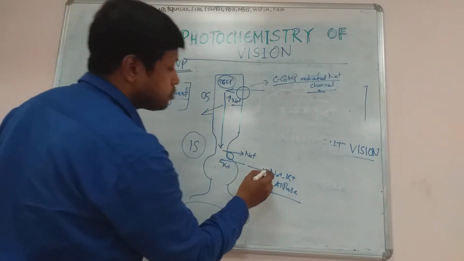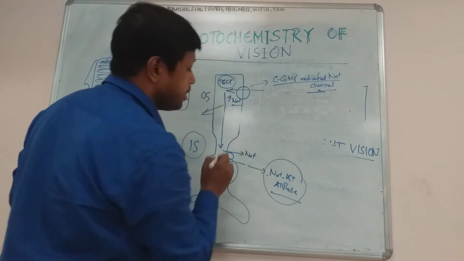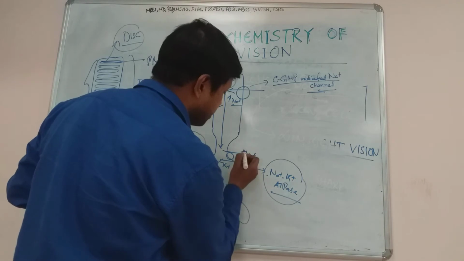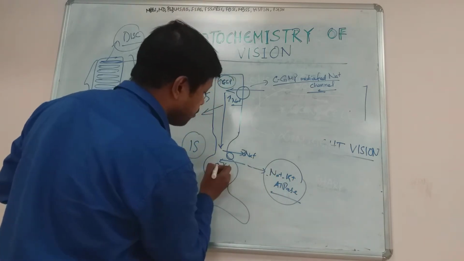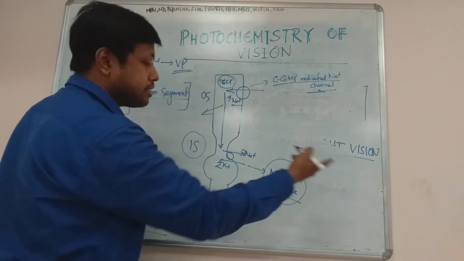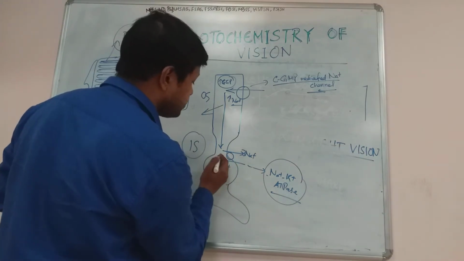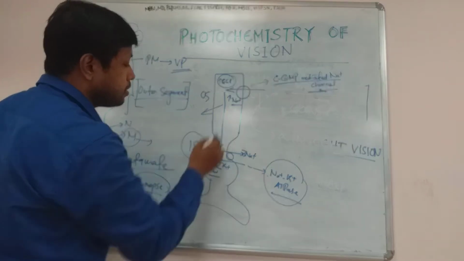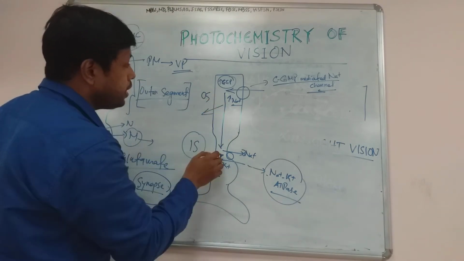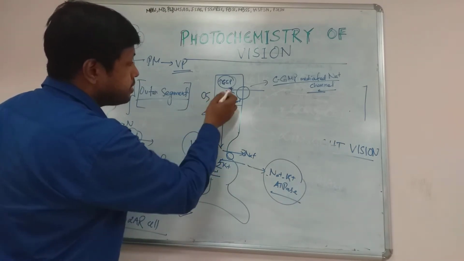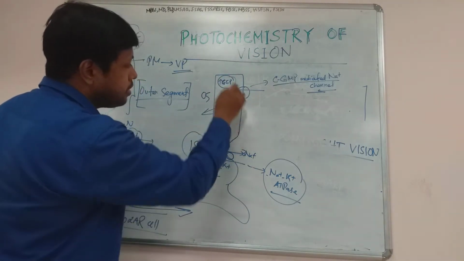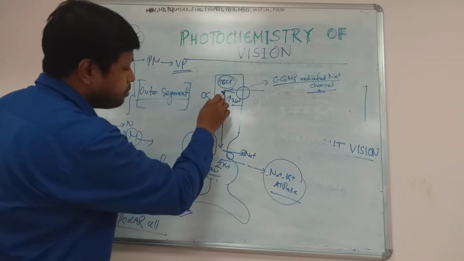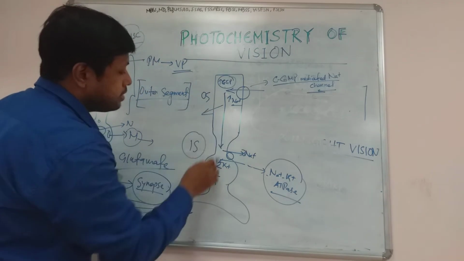a channel known as sodium potassium ATPase will be working here. Because of this sodium potassium ATPase pump in the inner segment, 3 sodium will be pumped out and 2 potassium will enter, just like it works in other cells. And that's why there will always be a low sodium gradient on the inner segment. That's why there is a gradient of sodium inside the cytoplasm of the outer segment, and there is a flow of sodium from the outer segment to the inner segment.